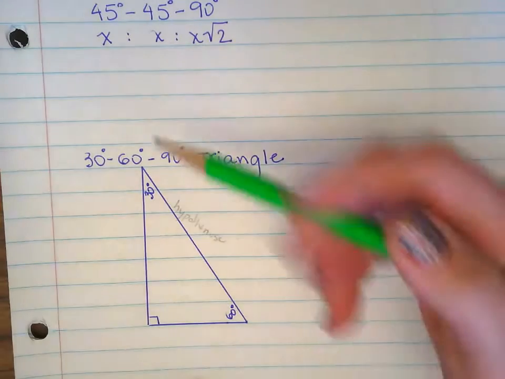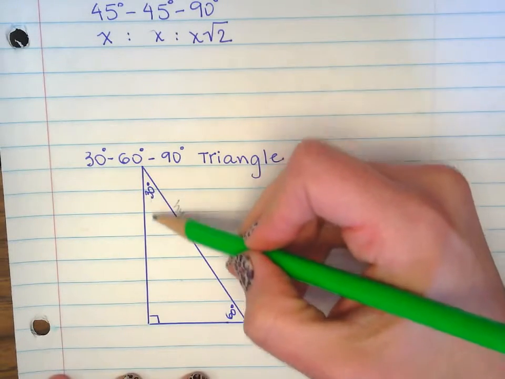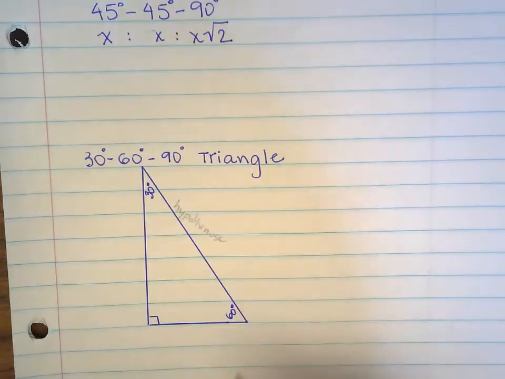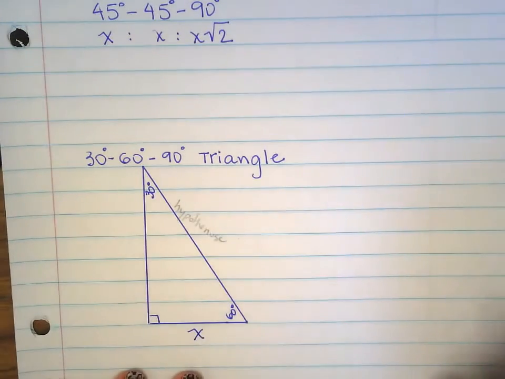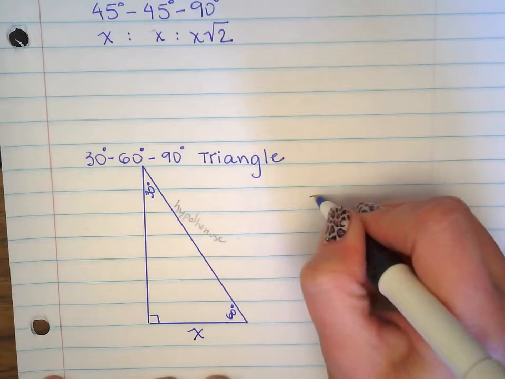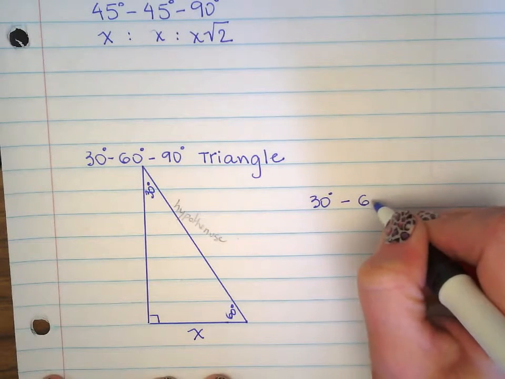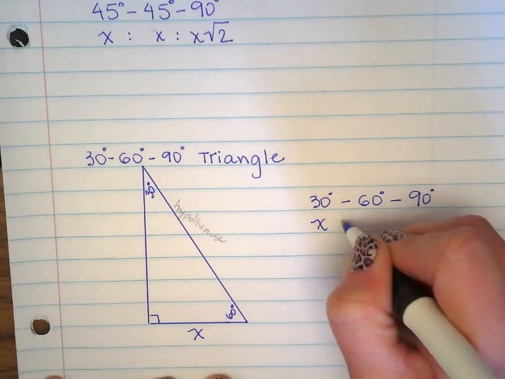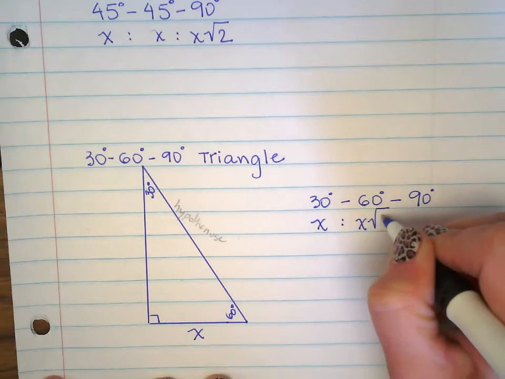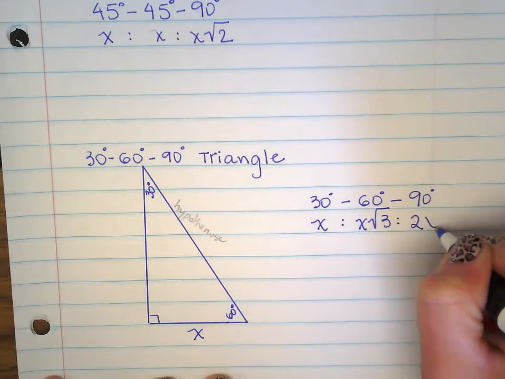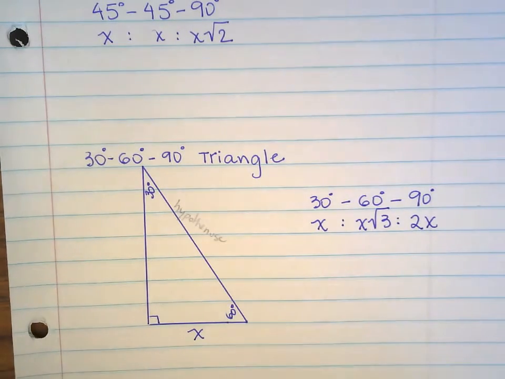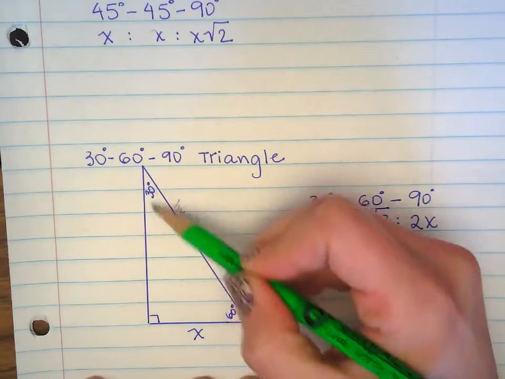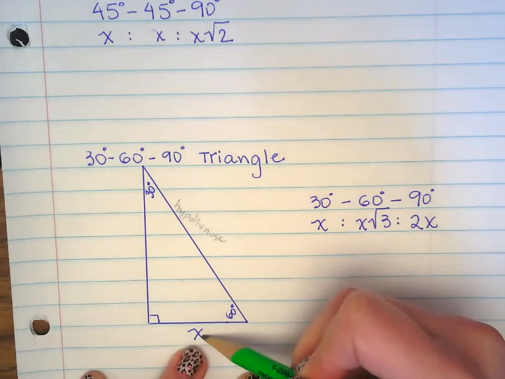So again, the side that is opposite to the 30, it's going to be this one, and this is going to be x. Let me put the ratios right here on the side. So 30, 60, 90. And the ratios are x, x square root of 3, and 2x. So the side that is opposite to the 30-degree angle is the side with x length.